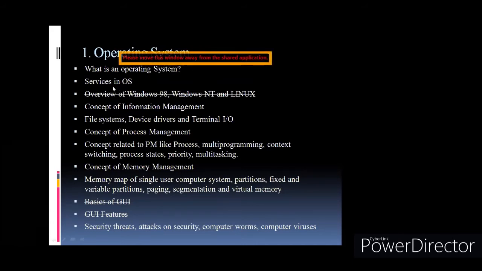Then different services in operating system: information management, memory management, process management, these are the different services of the operating system that are given. This is very important, services in operating system. First understand what is that service, what is the need of that particular service. Then you will find that the details inside that particular service are much easier. Again, the overview of Windows 98, Windows NT and Linux is omitted, so I have cancelled that.